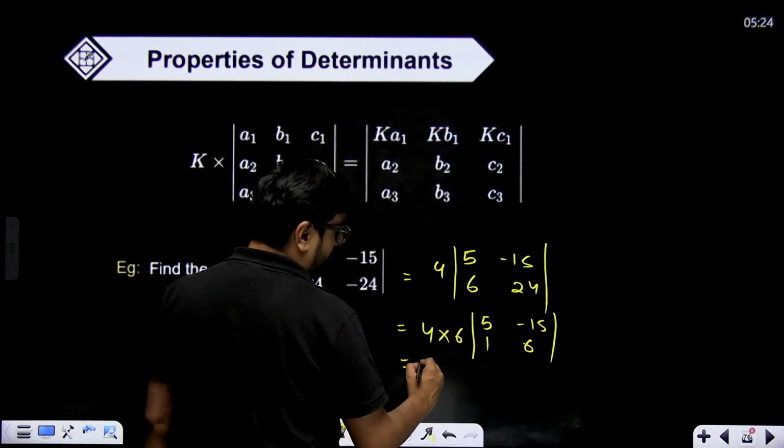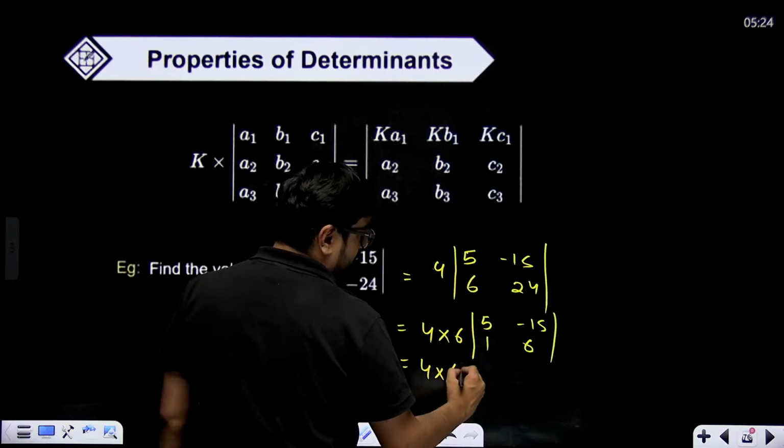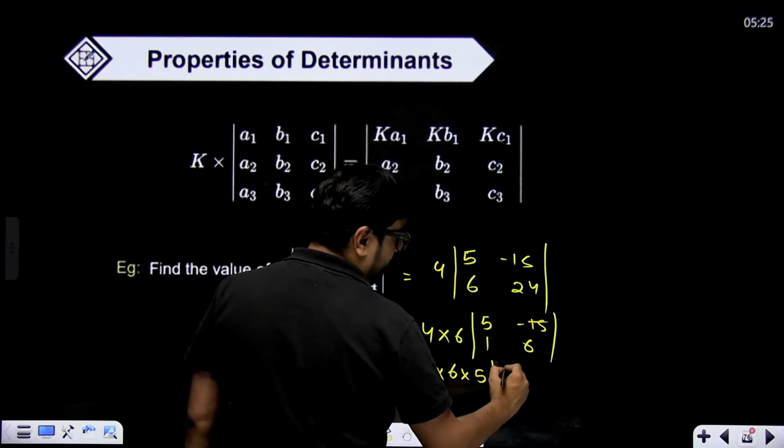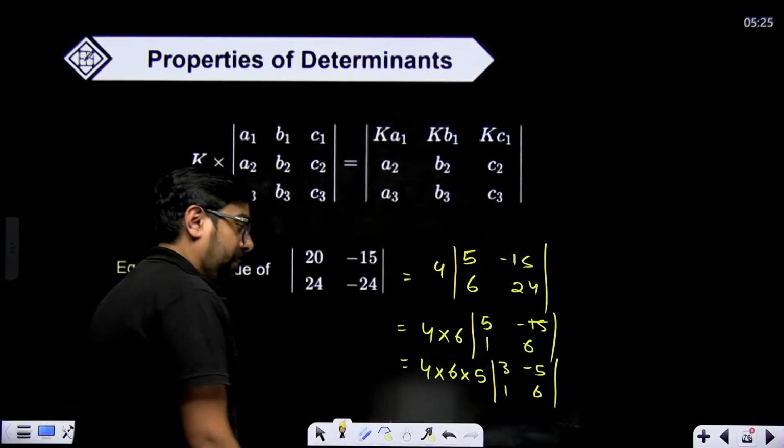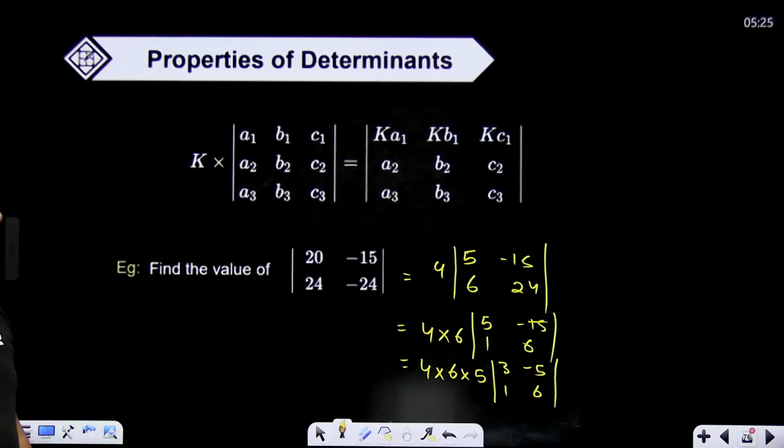Anything else you can take common? Sir, 5 we can take common. So 5 also taken common from this row, so 3 minus 5, 1, 6. 20 into 6 will become your value. Okay.